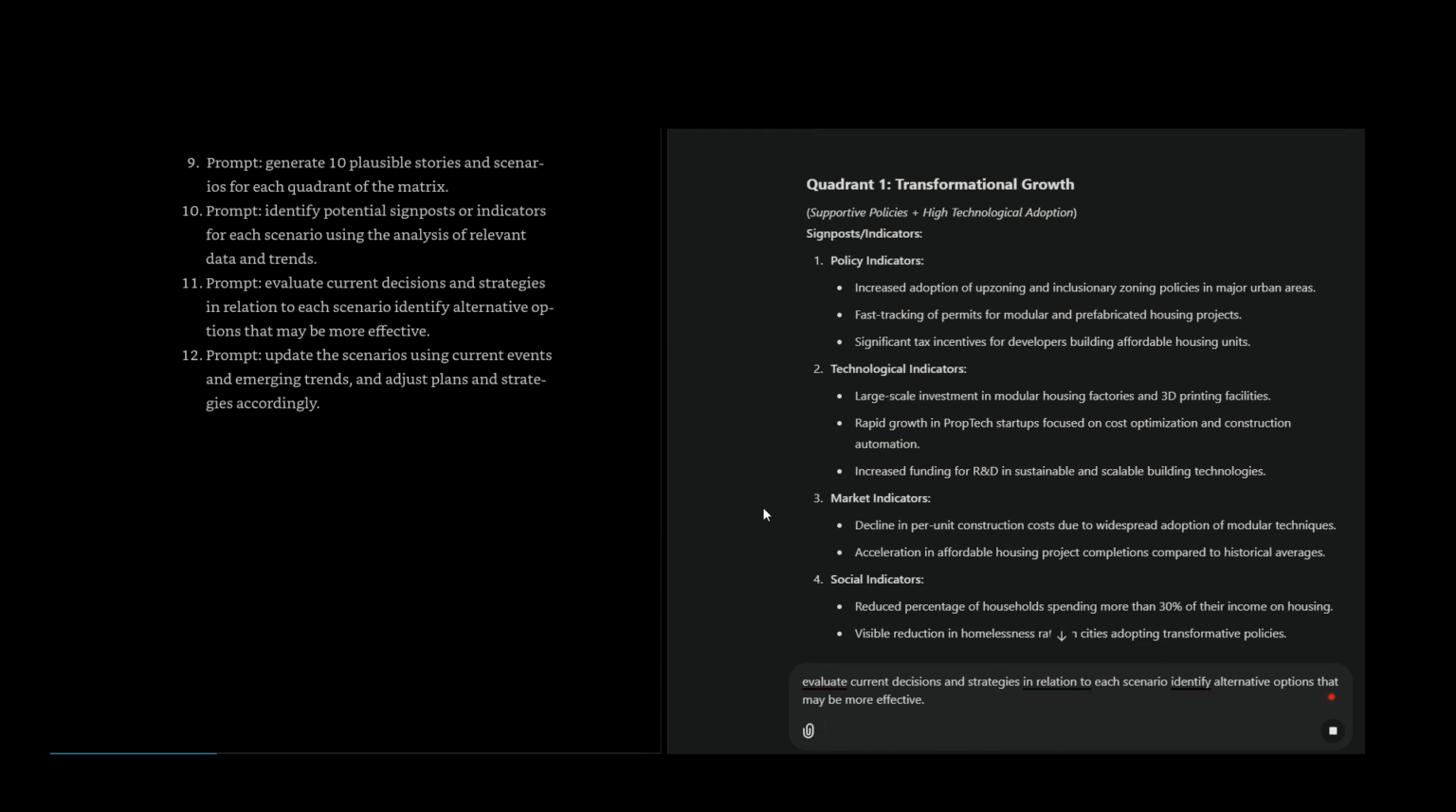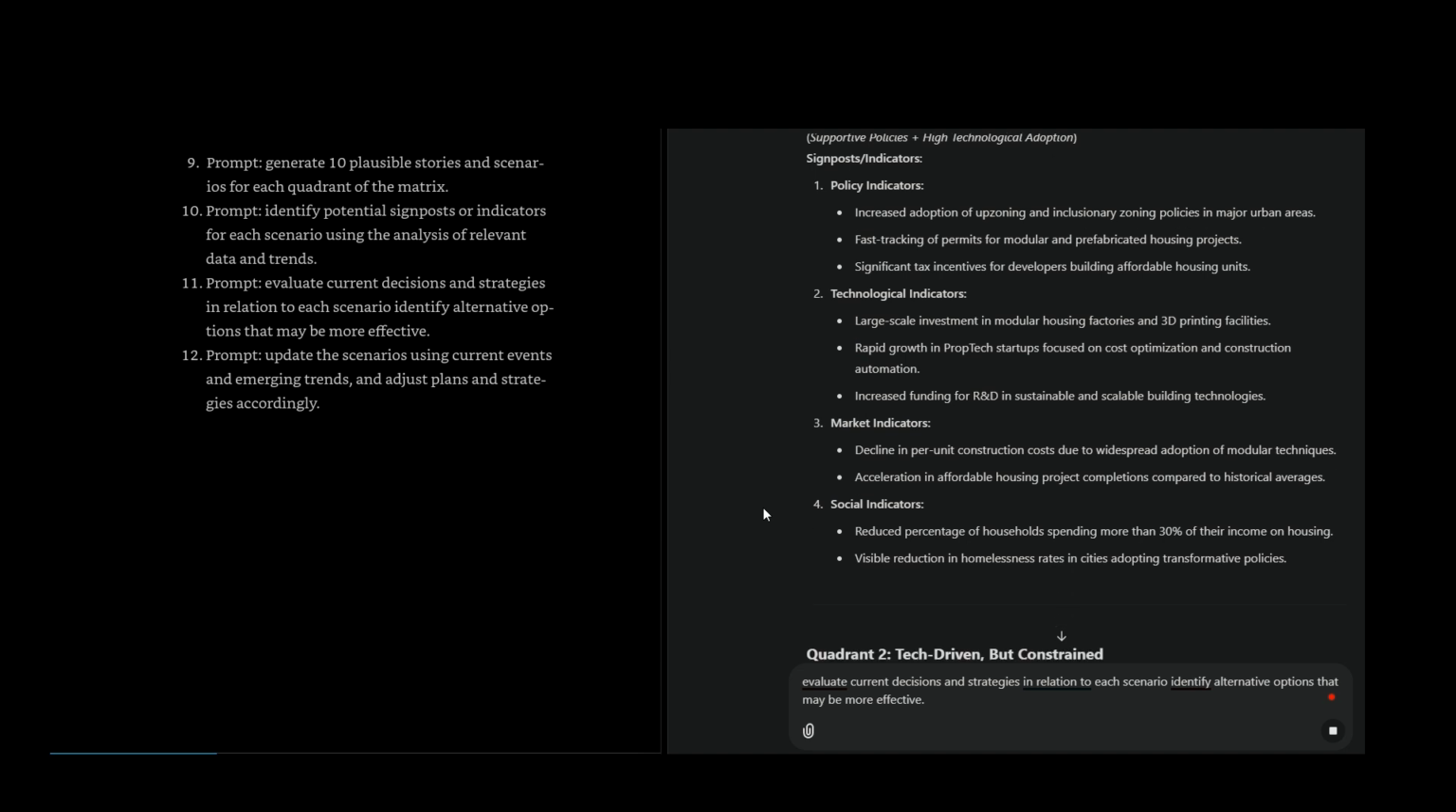Technological indicators: large-scale investment in modular housing factories and 3D printing facilities. Rapid growth in proptech startups focused on cost optimization and construction automation. Increased funding for R&D in sustainable and scalable building technologies. Market indicators: decline in per-unit construction costs due to widespread adoption of modular techniques. Acceleration in affordable housing project completions compared to historical averages.